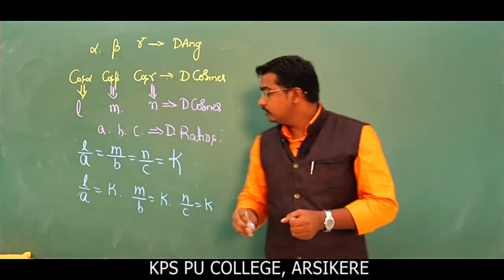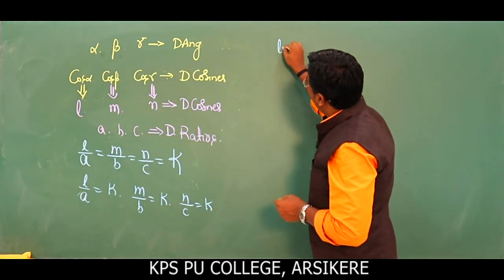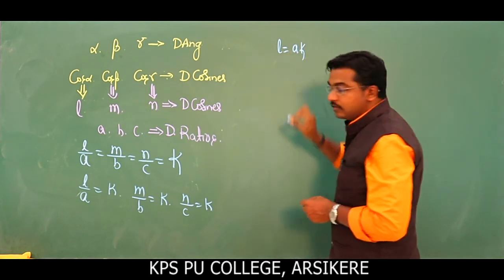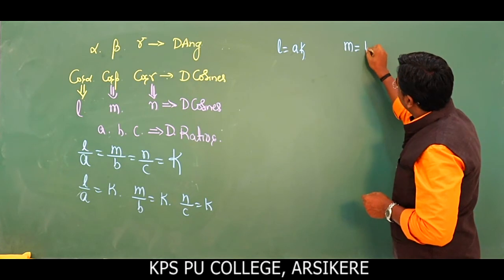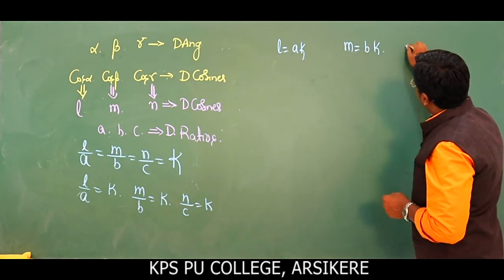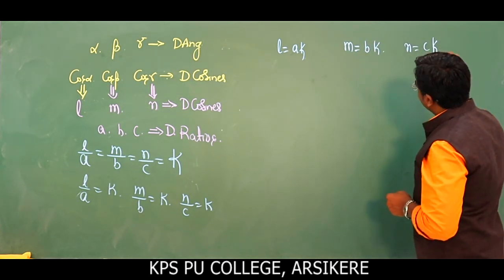L by A is equal to K. So L is equal to A into K. And what is M here? M is equal to B into K, and N is equal to C into K.